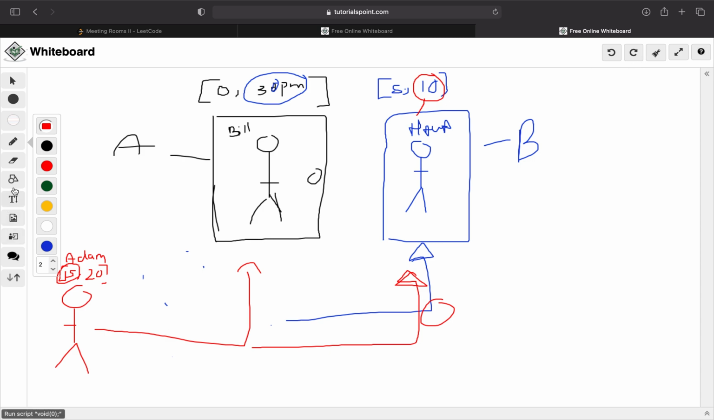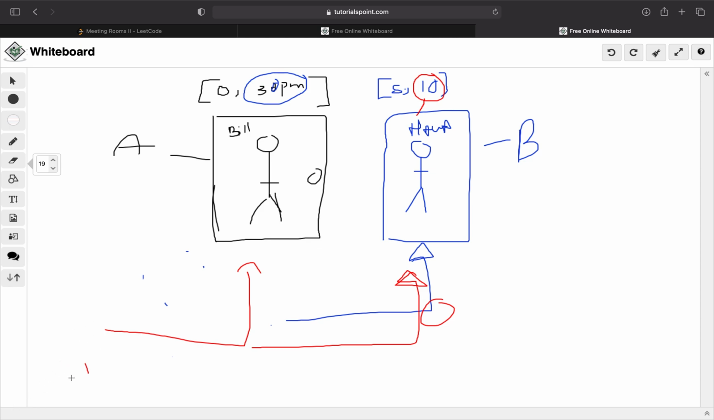Okay, so now I'm going to erase these. So we know that Adam can reuse my room once I'm done. You need to pay attention that I keep repeating the same thing: my meeting ends before Adam's meeting starts, or you can say his meeting starts after my meeting ends. But I'm going to keep it the same way so I don't get confused.